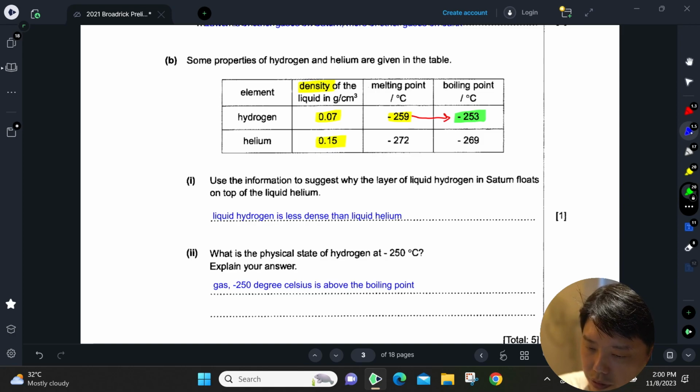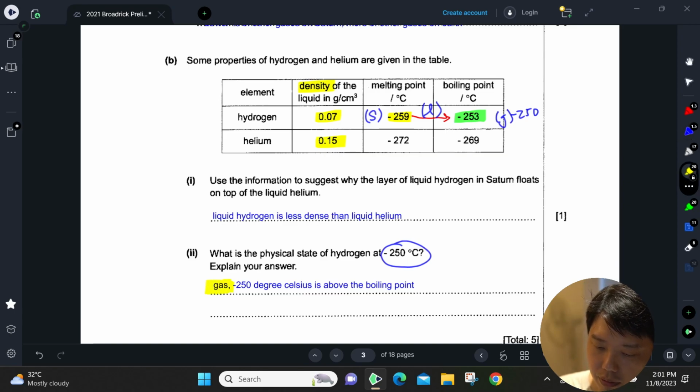Okay, so just to clarify, at this point it is a solid. After heating past the melting point, it will become a liquid, and after heating past the boiling point, it will become a gas. Okay, so since negative 250 is above negative 253, it should be a gaseous physical state.